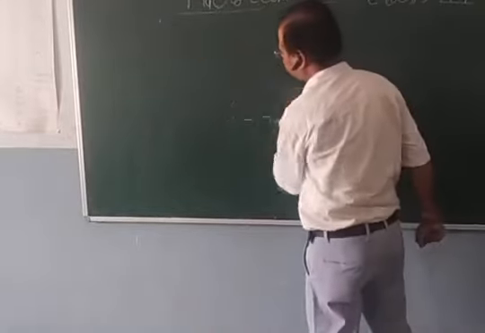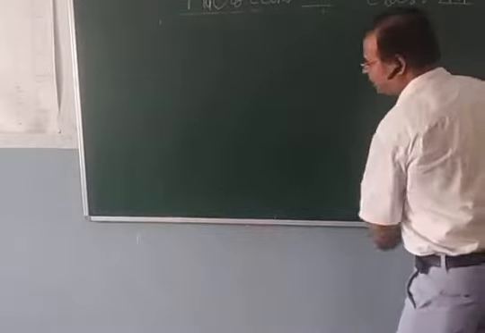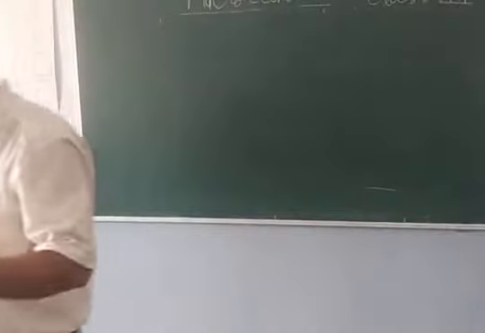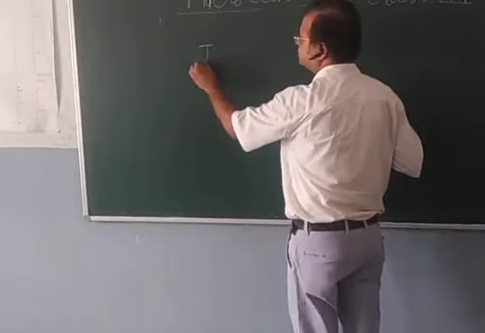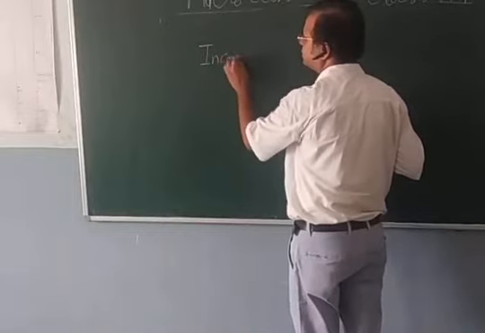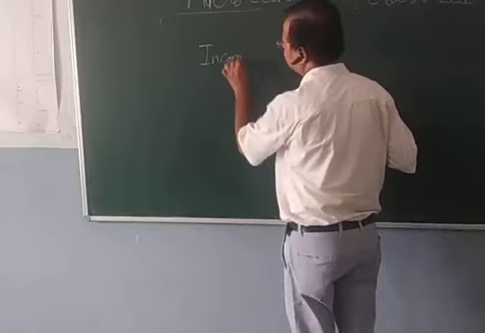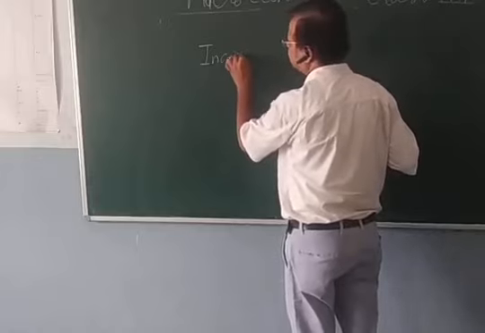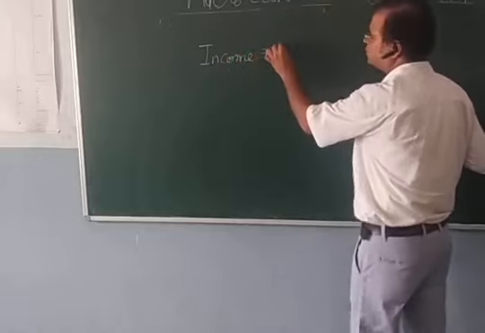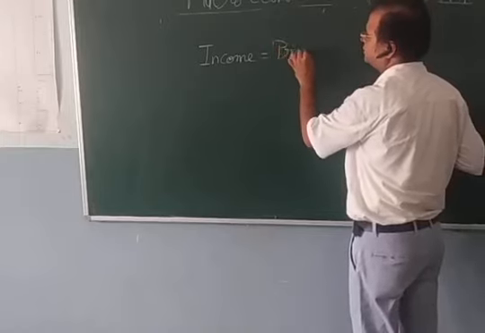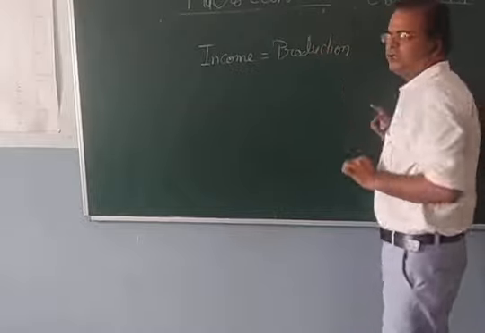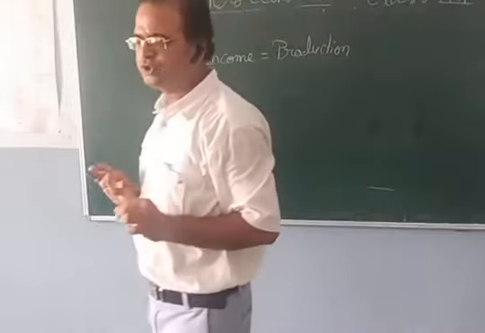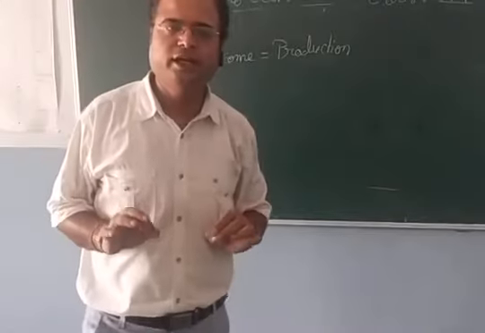We have revised our last chapter, last video. Now when we study further, you need to keep this in mind, that income is equal to production. Because we are talking about the situation where no one earns profit and no one keeps selling.